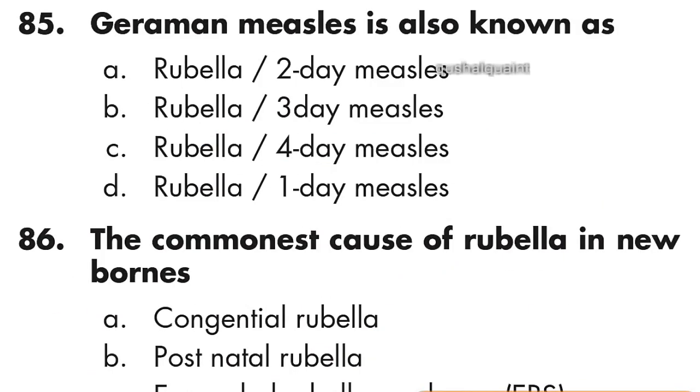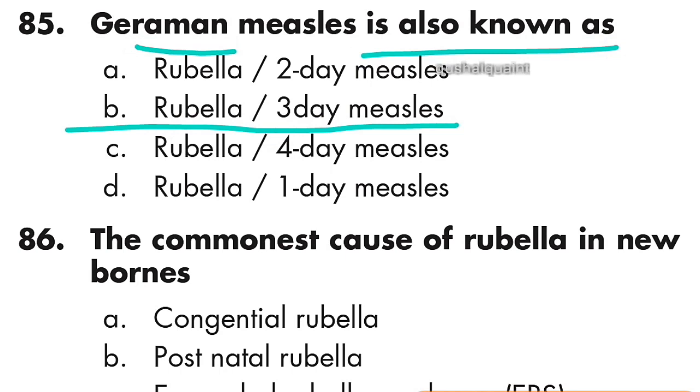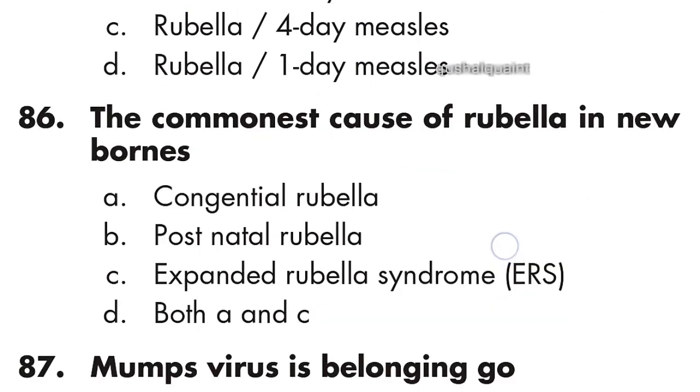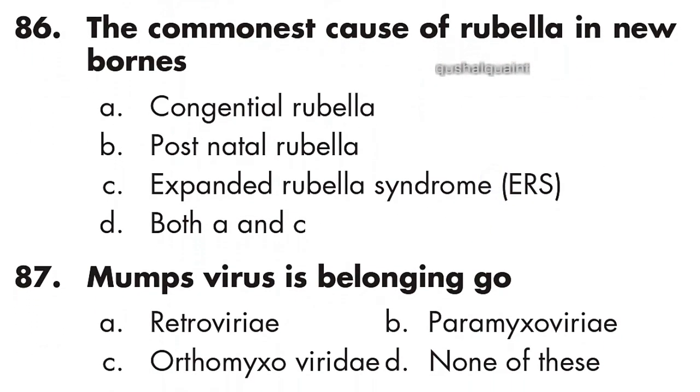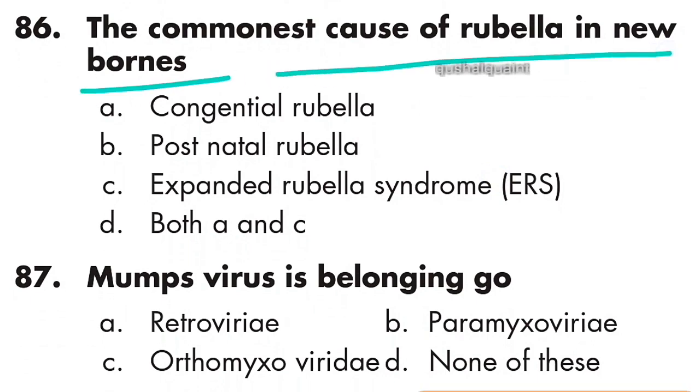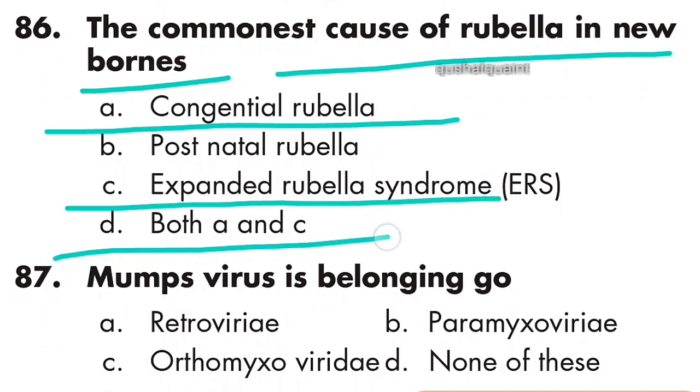85: German measles is also known as rubella, 3-day measles. Option B is right. 86: the commonest cause of rubella in newborn is congenital rubella and expanded rubella syndrome. Option D is right, both A and C.